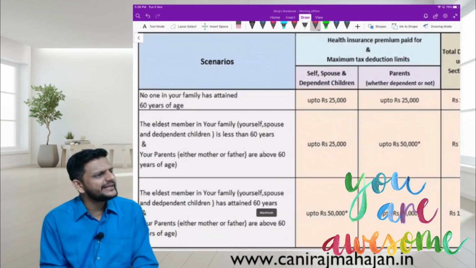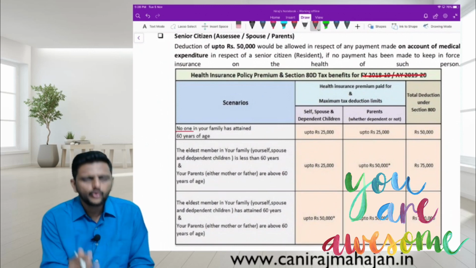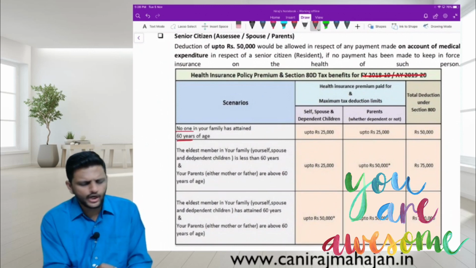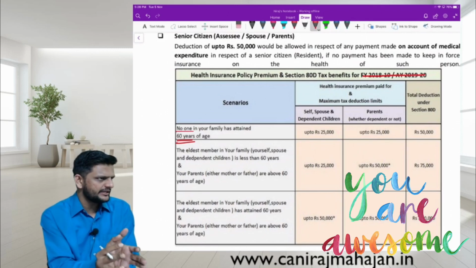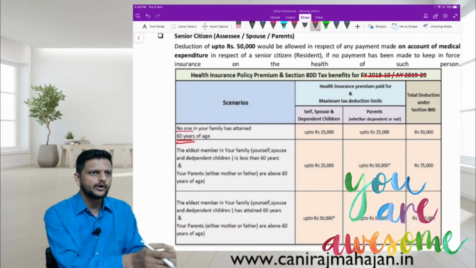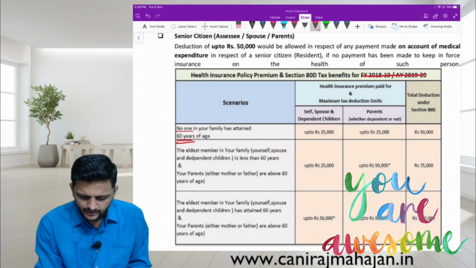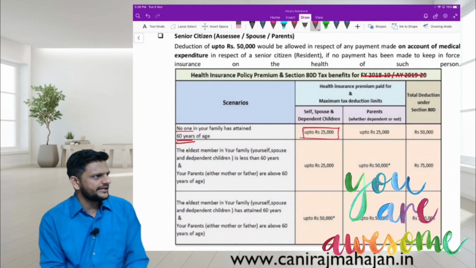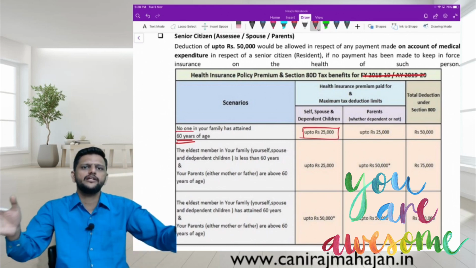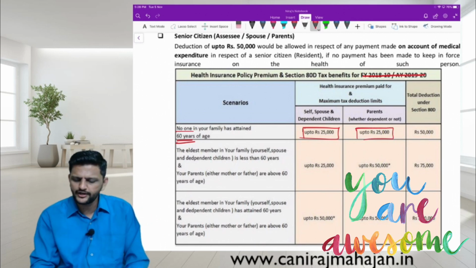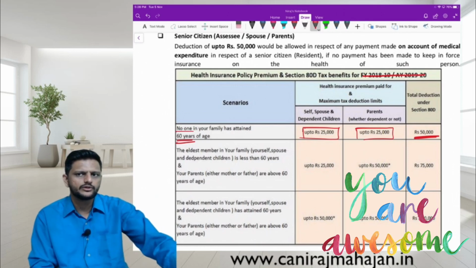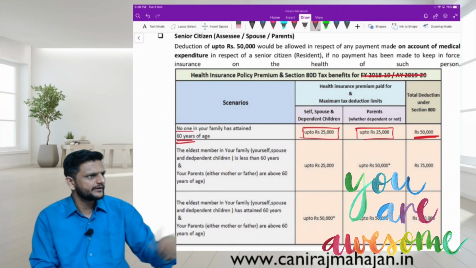No one in your family has attained 60 years of age. So for your nuclear family, that means immediate family, immediate family means spouse and dependent children, their limit is 25. Yes or no? The parents in the joint family, their limit is 25. Total deduction that can be claimed is a maximum of 50,000. What is the expenditure about? Insurance premium and preventive health checkup.